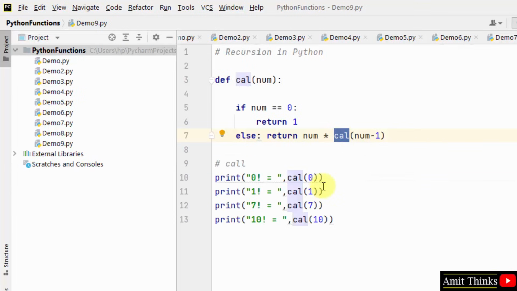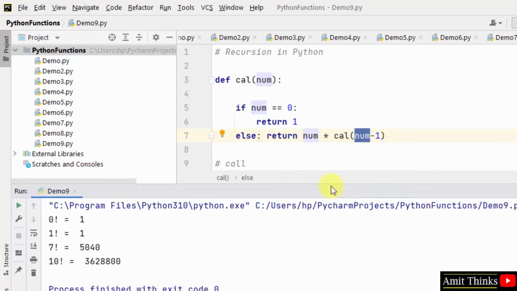In the same way, let's say I worked around 7 factorial. 7 is passed here. It won't go under the if condition because it's not equal to 0. It will go to else. Now we have 7 here, 7 into cal 6. 7 minus 1 is 6, that means 7 into cal 6. Now with recursion, cal will again go here and find values, then it will go to cal 5. Then it will again go cal 4, cal 3, cal 2, cal 1, and it will calculate the result of the number with the cal function, that is recursion, and it will display the output. In the same way it works for 10 factorial.